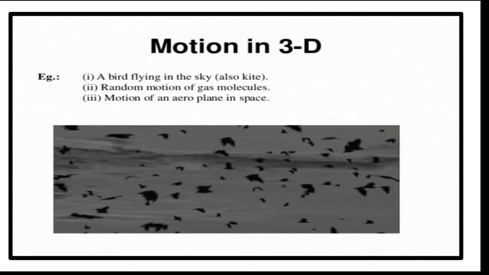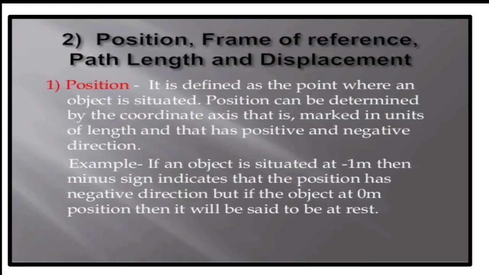Motion in three dimensions means a bird flying, or an aeroplane, or a flying kite, all are three dimensional. So hope you understood the difference between one-dimensional, two-dimensional and three-dimensional motion. In this chapter, we will be studying about one-dimensional motion, or motion in a straight line.